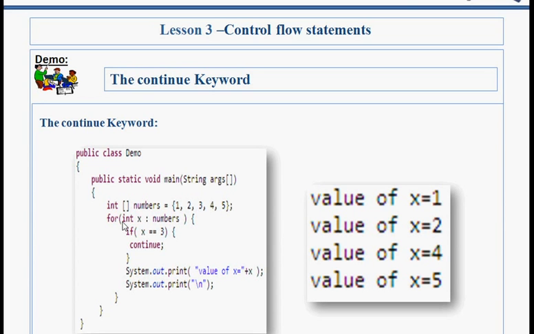For the first time the value will be 1, so it will print 1, because it will not come to here, this condition is false. For the second time also the same thing, it will skip this step and print the value as 2. When the value of x reaches 3, then this continue keyword will be invoked and it jumps to the next iteration, that is 4, and it will print the value as 4, and for the next time 5. It will give you the output 1, 2, 4 and 5. It is not going to print the value 3.